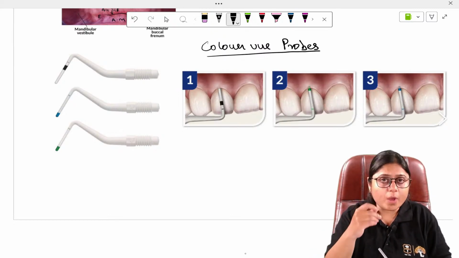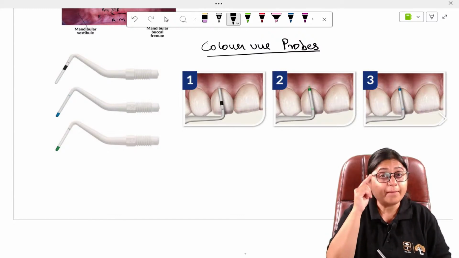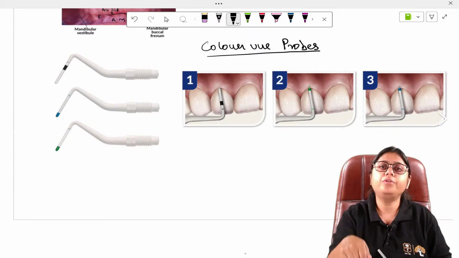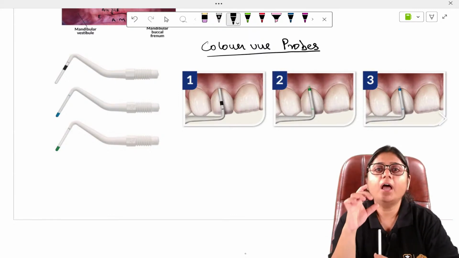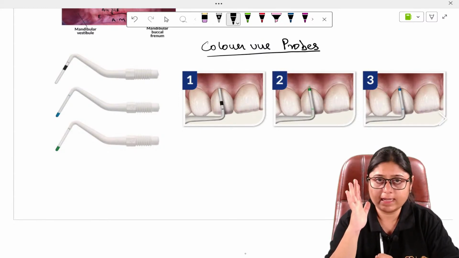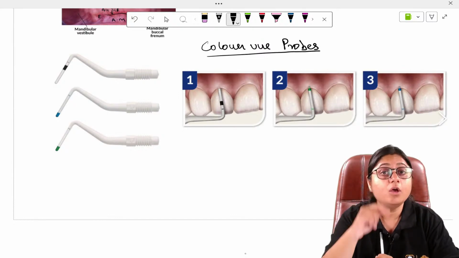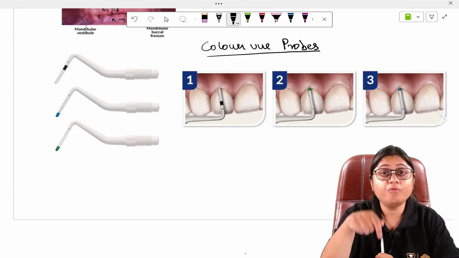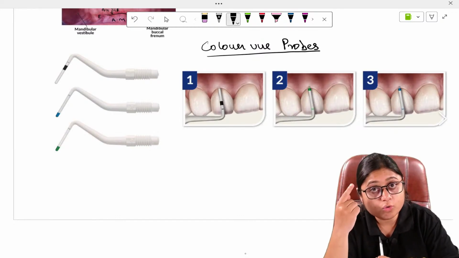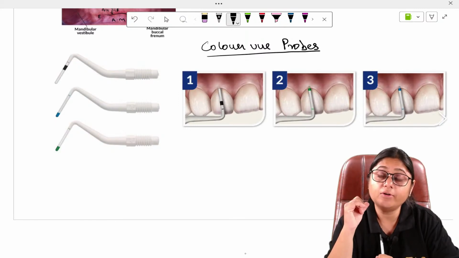If it is 2 mm, then we have to keep that 2 mm in our mind before drilling. Suppose we have to place an implant of 12 mm in a flapless case, so my drill should go up till the depth of 14 mm, right? Because I have to consider the 2 mm of the gingiva. So that is why gingival biotype is important.